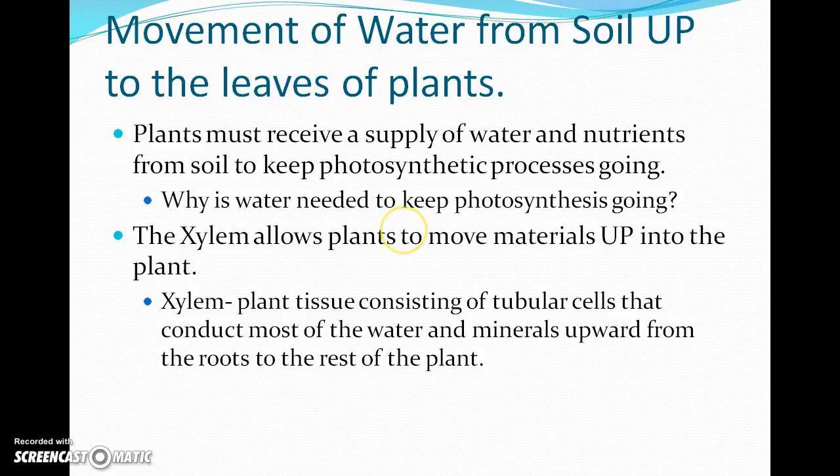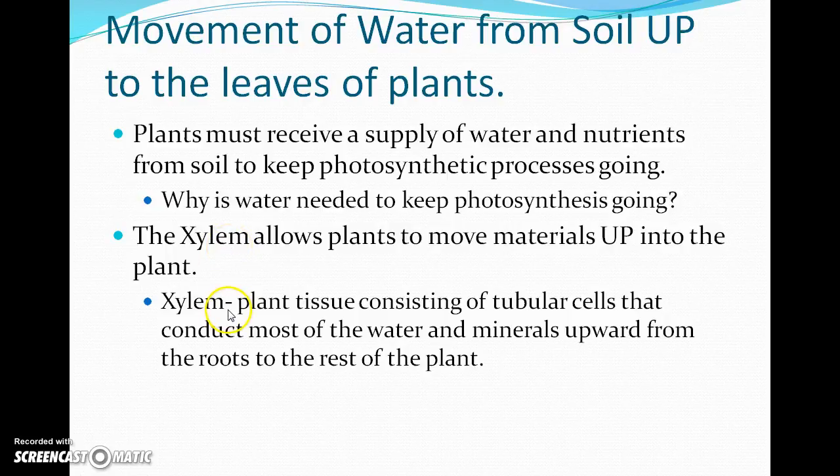Why is water needed to keep photosynthesis going? Well, remember, water has to be broken down so that we can release that hydrogen to help with the electron carriers. Okay, the xylem in plants allows plants to move materials up the plant.